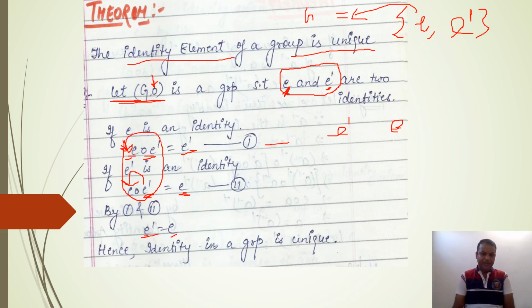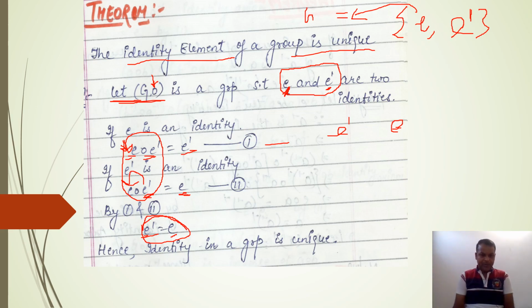There are two situations, and for these two equations, the left hand side is equal. So we can say that E dash equals E. It means these elements are not distinct, they are the same element. It means E dash and E are not distinct elements. Hence we can say that the group has a unique identity.